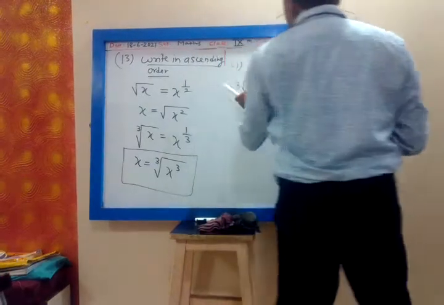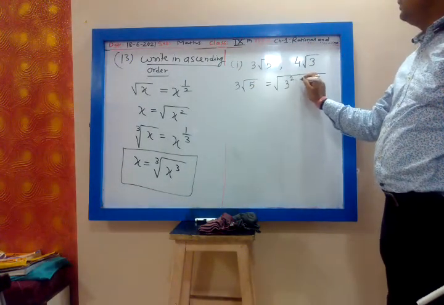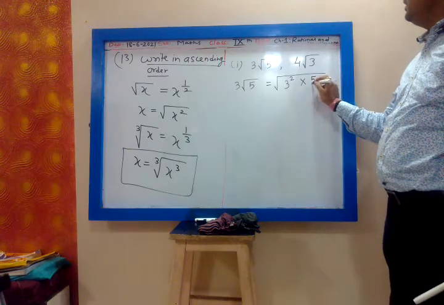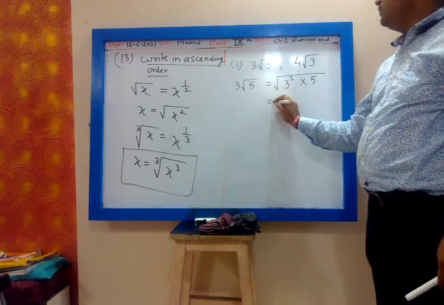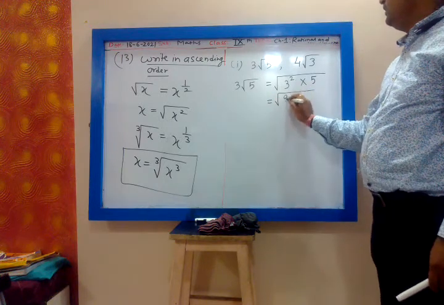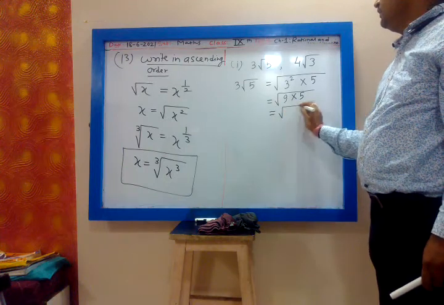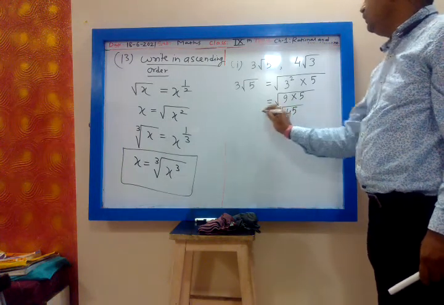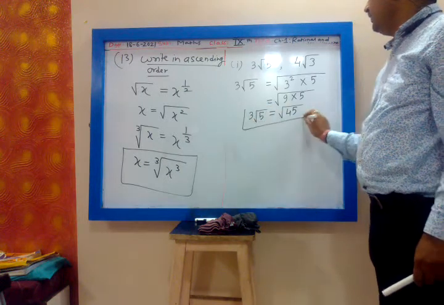So this 3 inside the square root will be 3 square, into 5, which is already there. 3 square is 9, and 9 into 5 is root 45. So 3 root 5 is nothing but root 45.